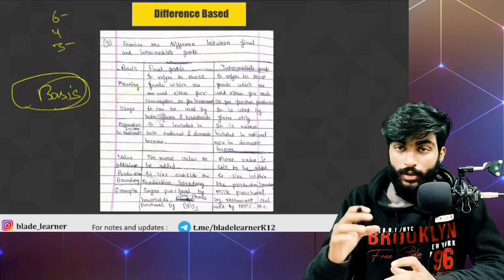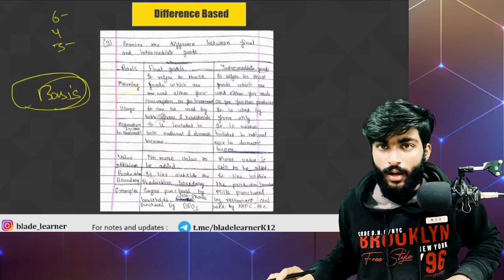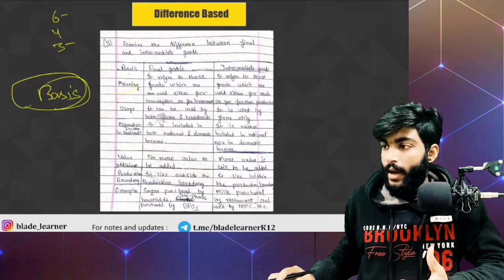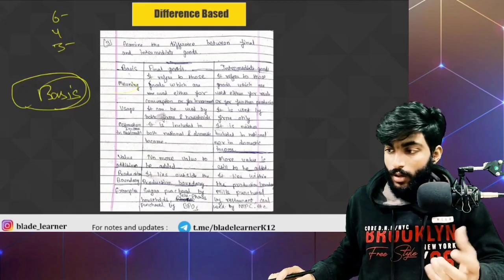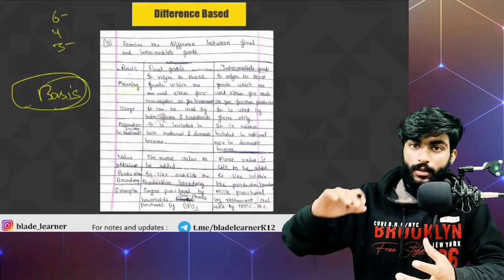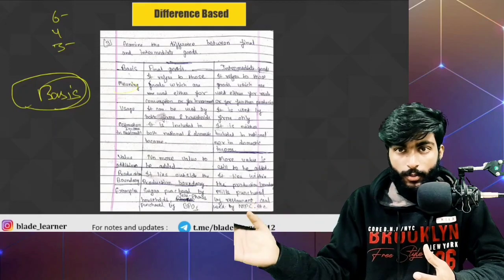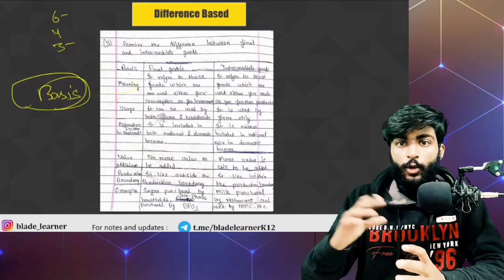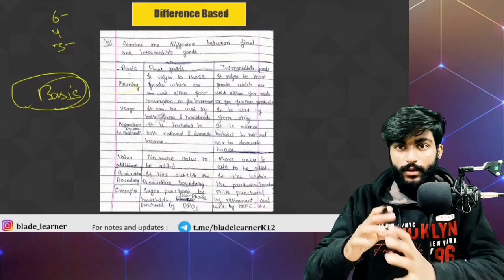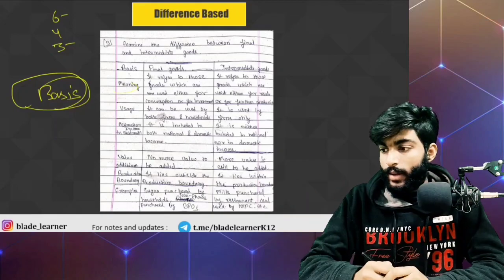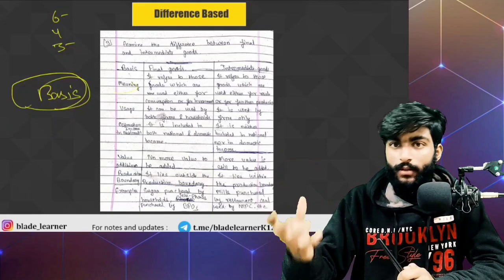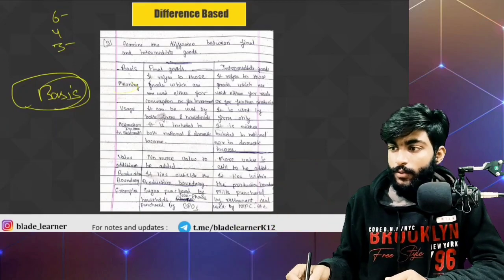Value addition. On the basis of value addition, in final goods there is no need to add value, and in intermediate goods still a lot of value is to be added. Production boundary: final goods lie outside the production boundary, because no more value can be added to them, but intermediate goods lie within the production boundary, as much value is still to be added to them. And lastly we can give the examples of both final goods and intermediate goods. So these kinds of questions can be asked.